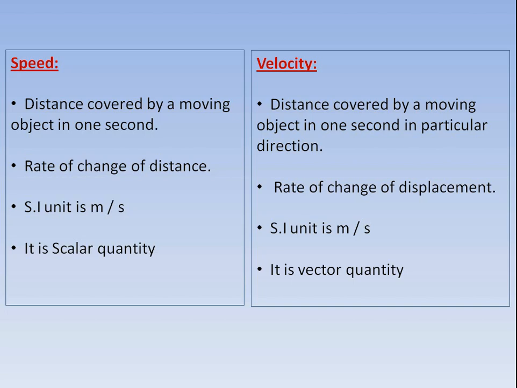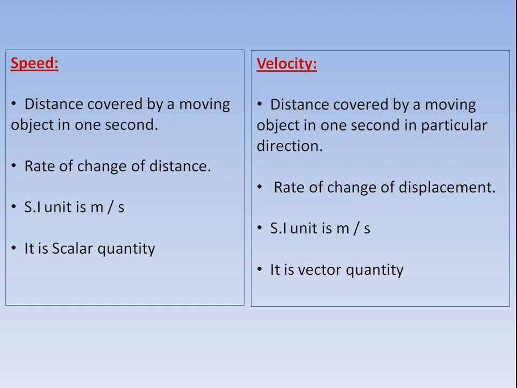So I am repeating it again. Speed is the distance covered by a moving object in 1 second. How much distance a body covers in 1 second is the speed, but there is no need to mention direction. But when we are talking about velocity, the same definition of speed will be applicable, but you have to add direction.